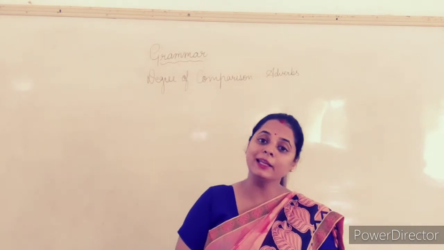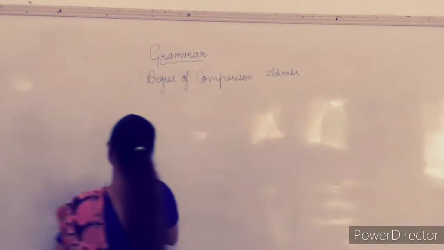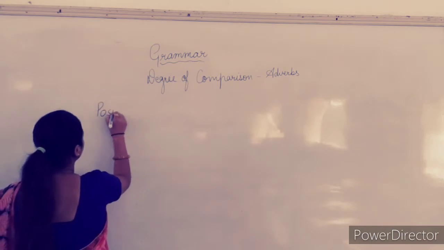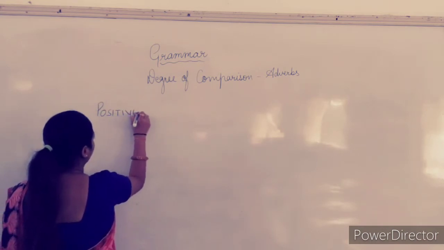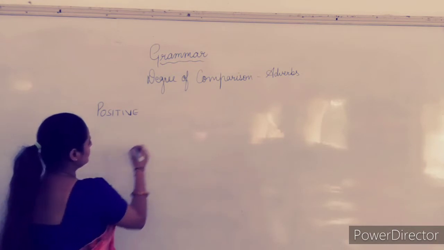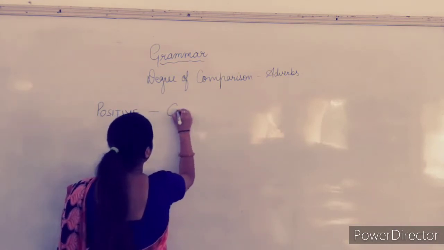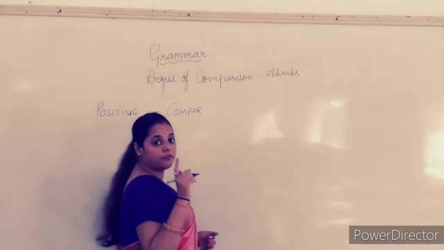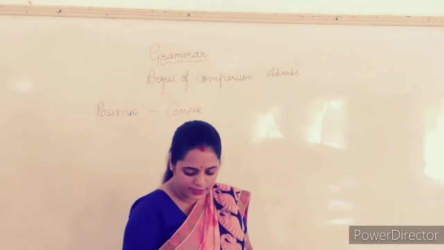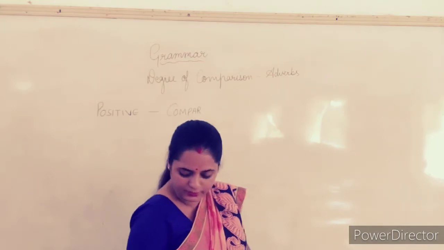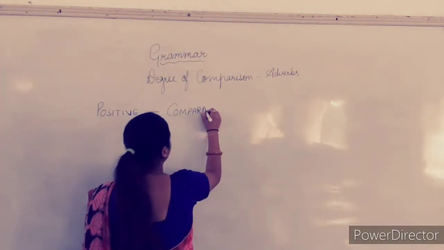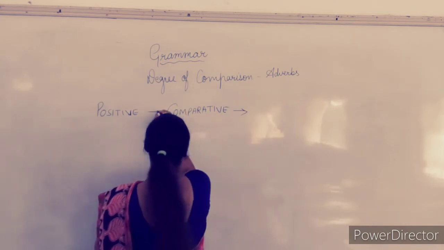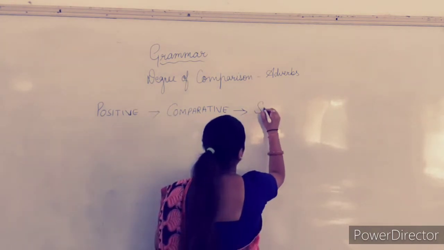So there are three degrees of comparison. I will write here: there are three. The first one is positive, the second is comparative, and the third one is superlative.